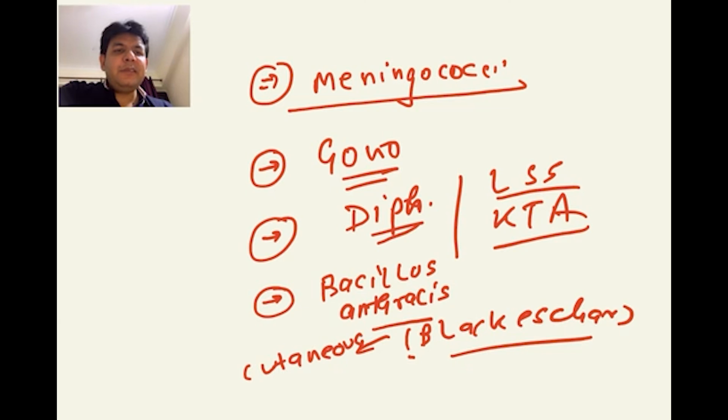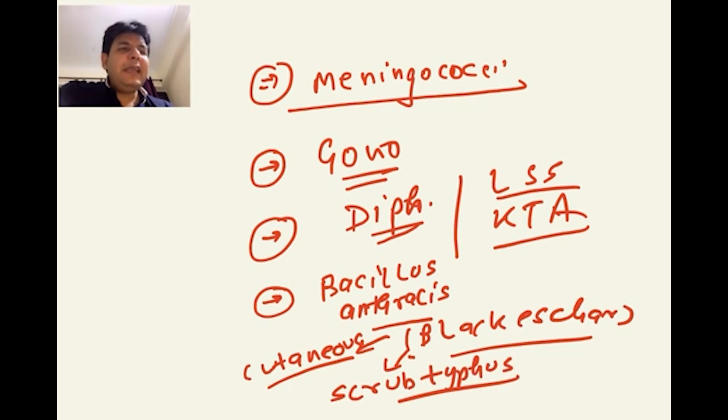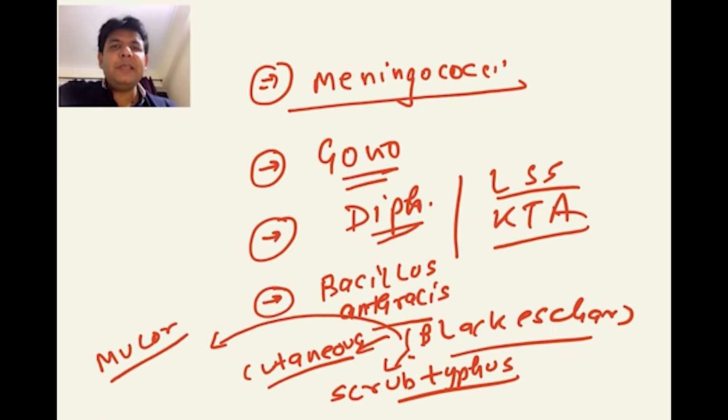One is a rickettsial family member disease, that is scrub typhus. Can you tell me scrub typhus is caused by what, guys? Orientia tsutsugamushi. And nowadays, if a black eschar or black crust is observed, you should think of mucor also. And that's why the name, which is wrongly being said, black fungus.